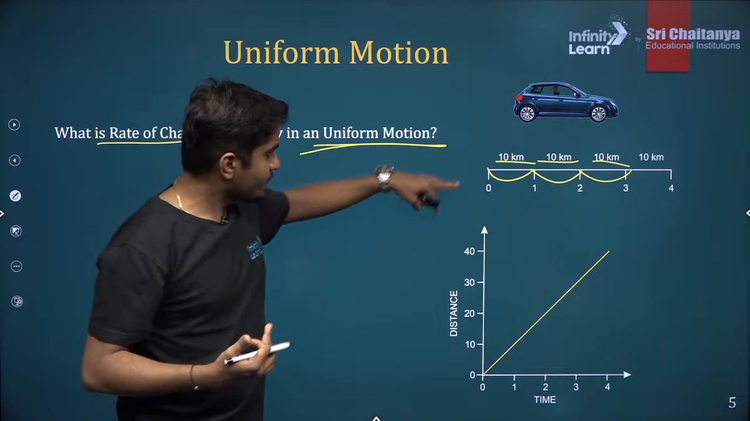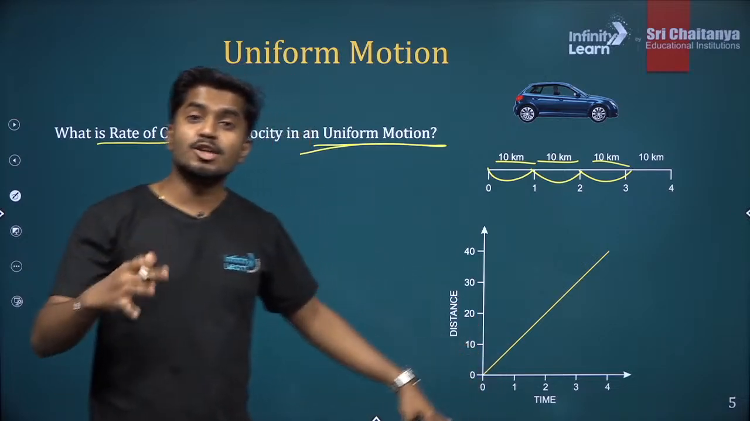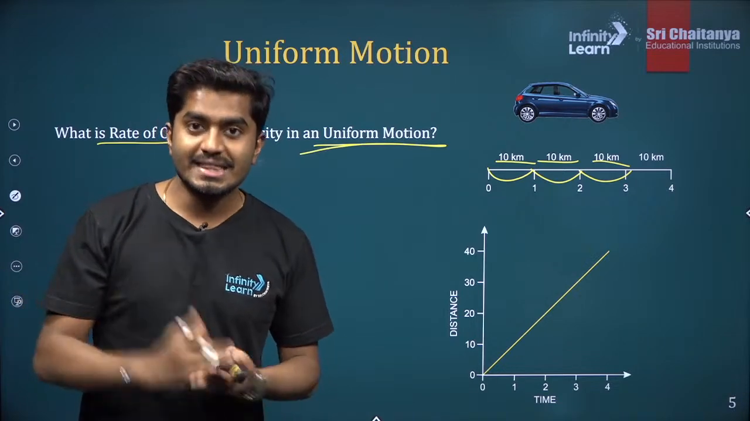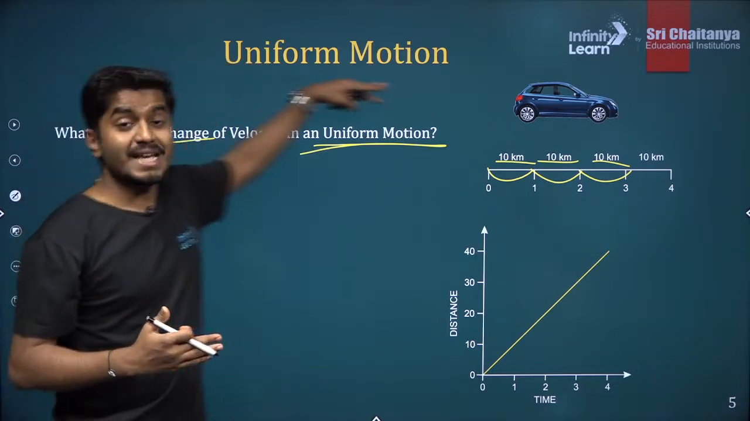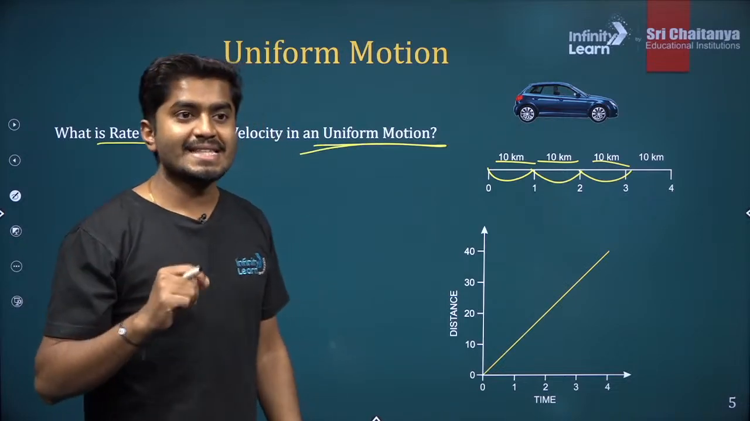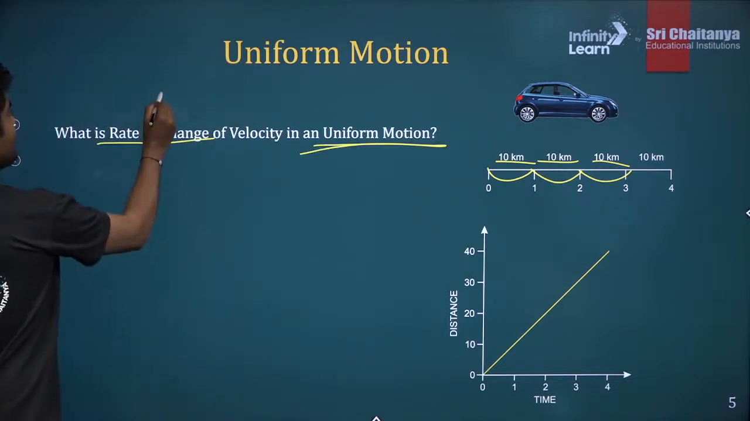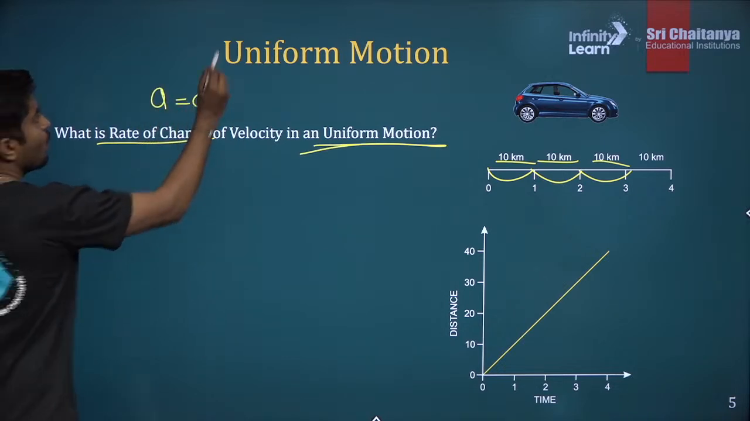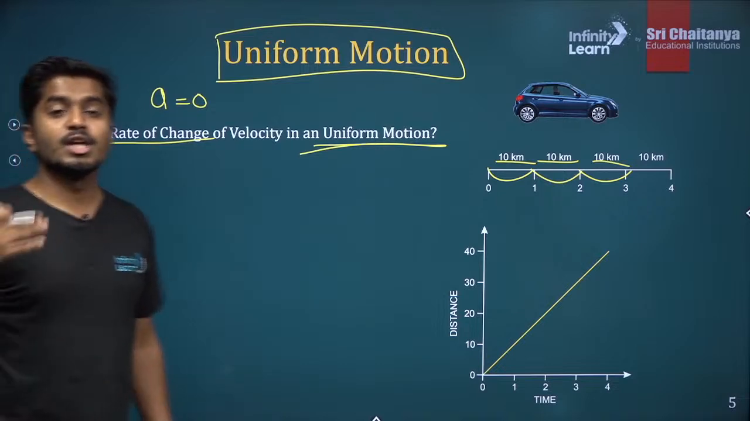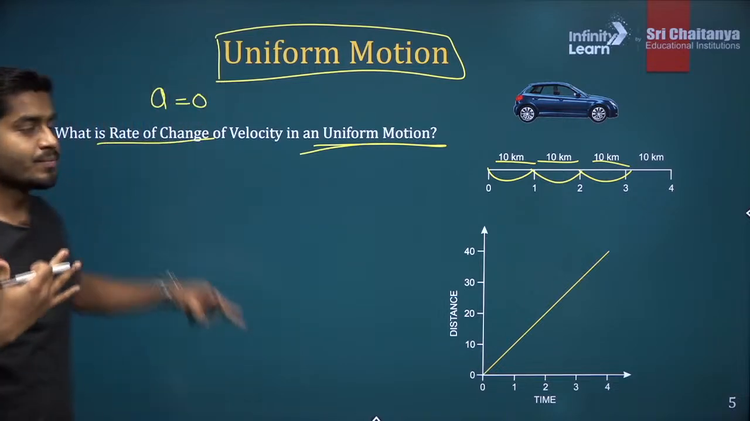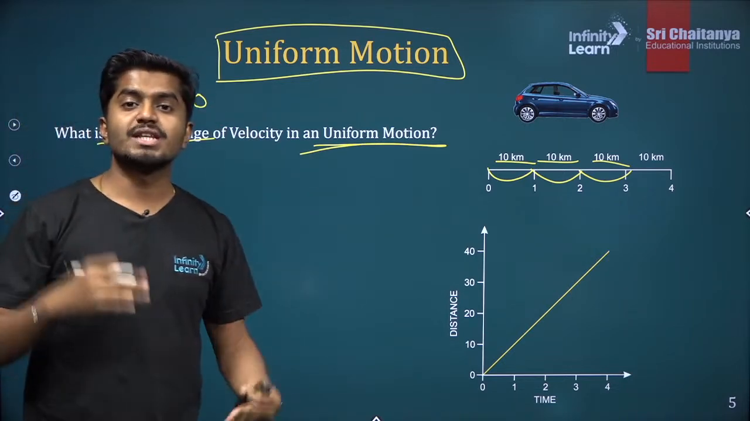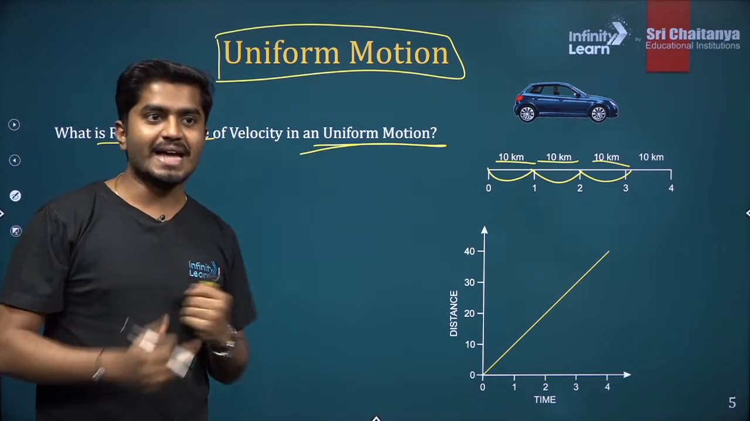So that means, okay, sorry, not this graph. If it is a uniform motion, then there is no change in the velocity. So what is the acceleration? In that case, acceleration is going to be 0 for the uniform motion. So whenever you say a uniform motion, what will happen? The acceleration value is 0. That means the velocity is not changing with time.